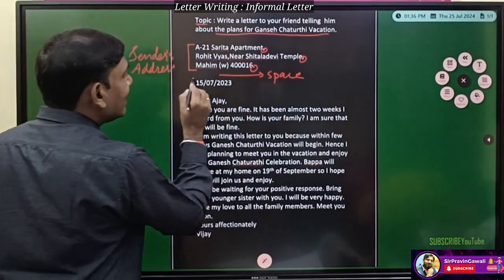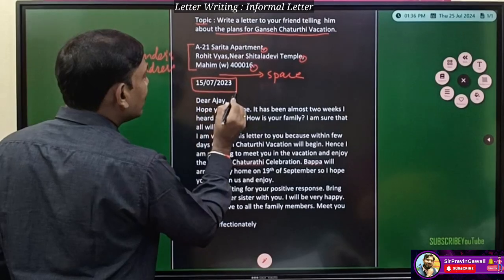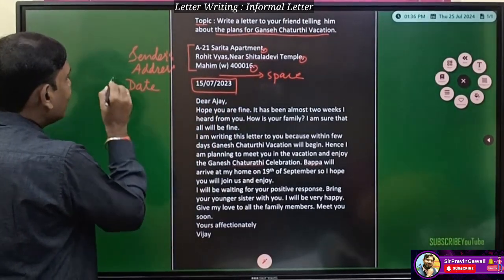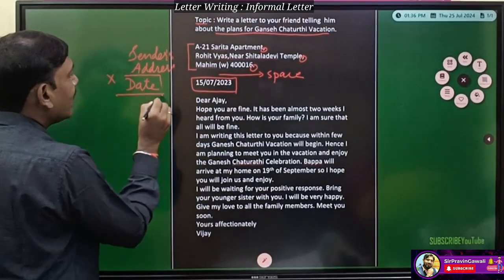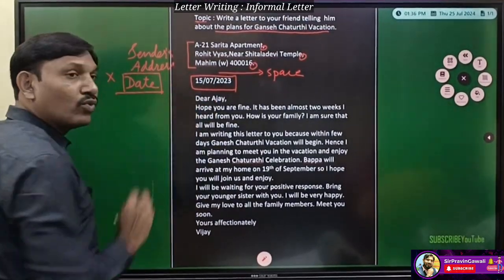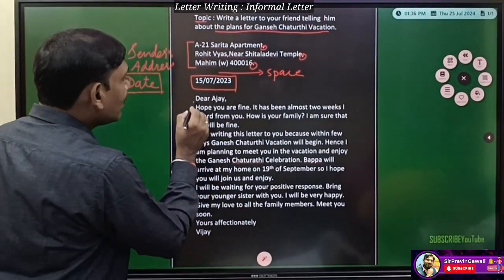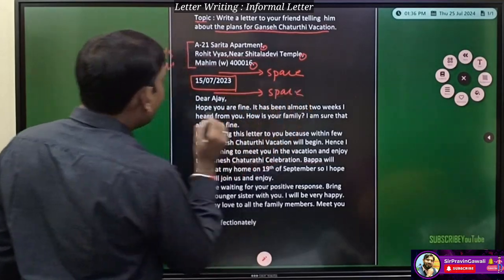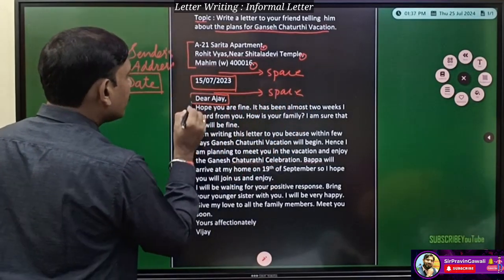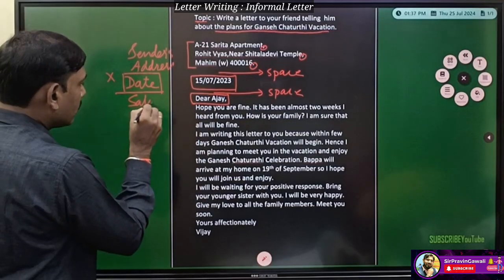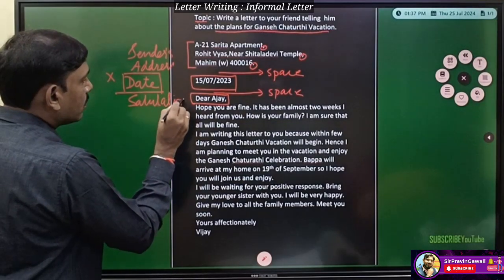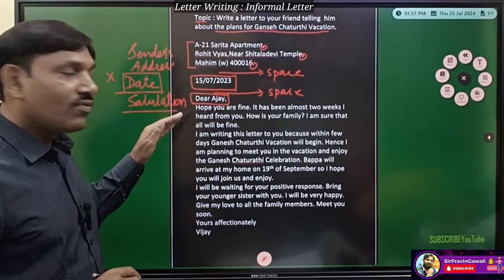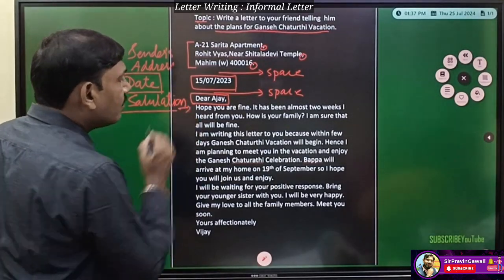And then after that the date is written. Only the date has been written; the word D-A-T-E hasn't been written, and there is no need to write it. Just we have to put a correct date. Then after that a space is given again, and this is the salutation. Okay, students, the salutation is given. Now after that the first paragraph started.